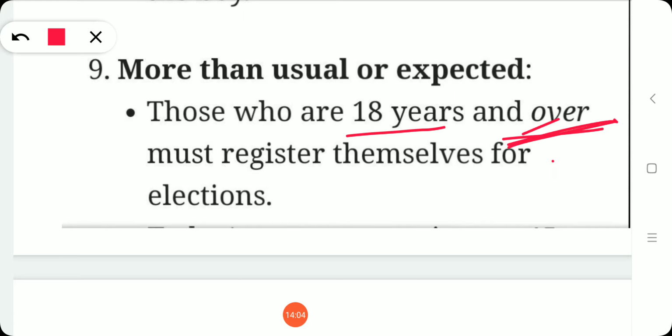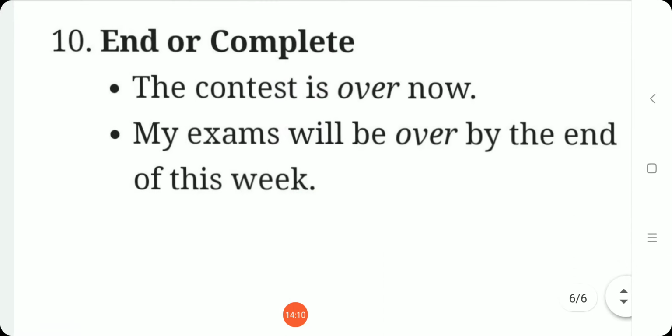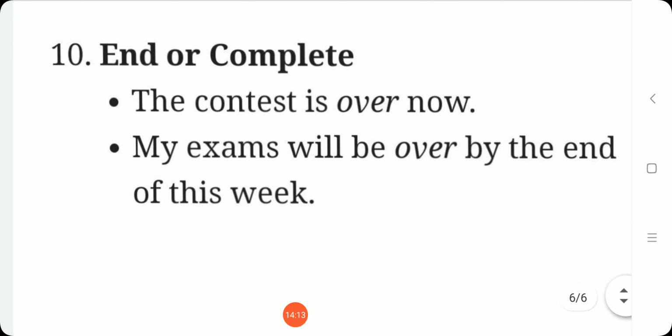Okay, those who are 18 years and over must register themselves for elections. Next one, end or complete. The contest is over now. My exams will be over by the end of this week.